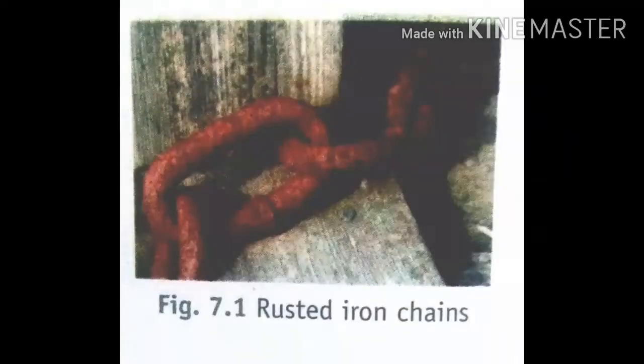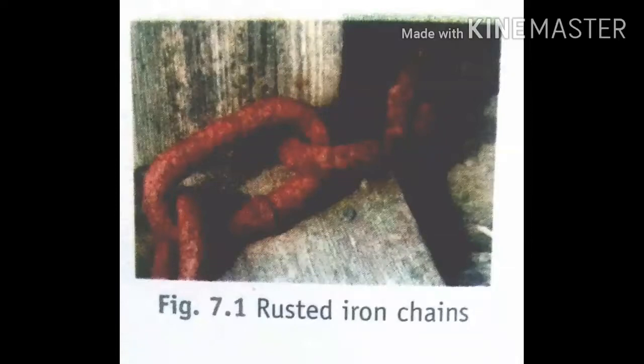Almost every iron object kept in the open gets rusted slowly. We can usually see the rusted iron gates of parks and iron benches kept in the garden, which are always remaining in the open.